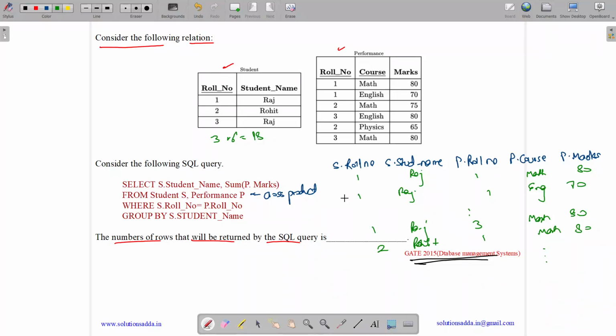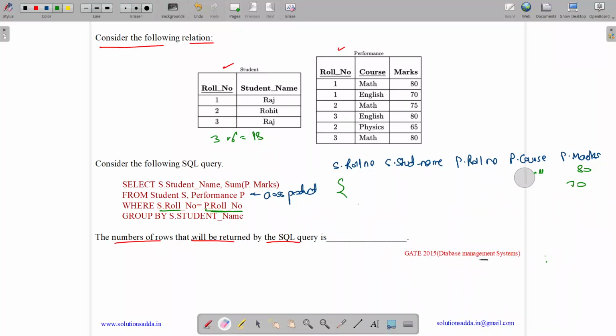and then again Raj will start its mapping. But then we have a condition where S.roll_number equals P.roll_number. So here we will remove the entries like this. As here S.roll_number is 1, P.roll_number is 3, here it is 2, here it is 1, and we will keep equal entries like this, like 1 equals 1. So what all entries will be there? Which have only similar roll number values. So let us see what are those entries.